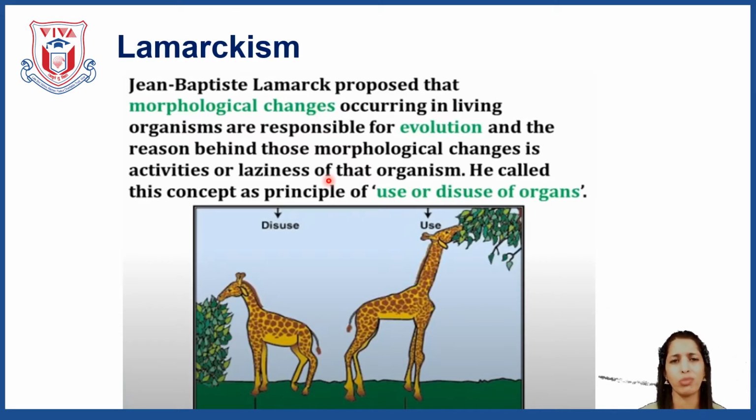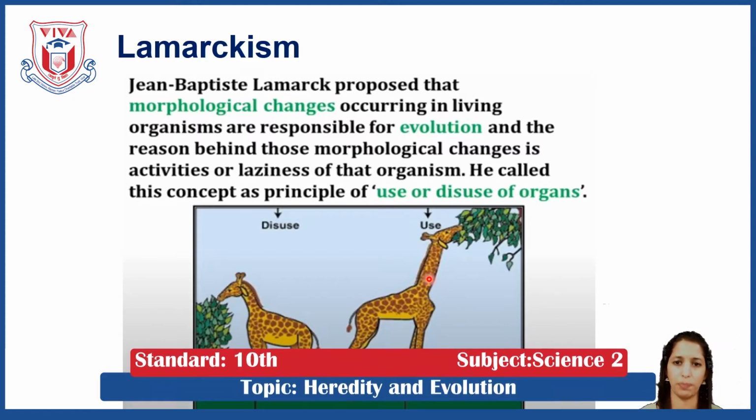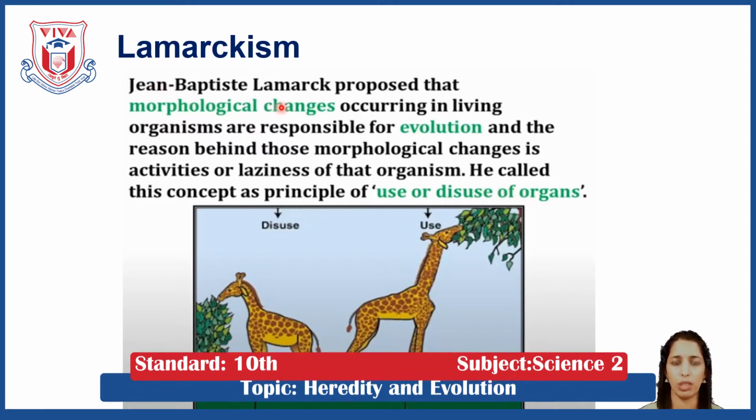So if you use any particular organ for particular activities, then that organ gets skilled. Or if you don't use it because of your laziness, then that organ is going to be non-functional. And this concept of the use or disuse of organs is called Lamarckism. This was proposed by Jean-Baptiste Lamarck.